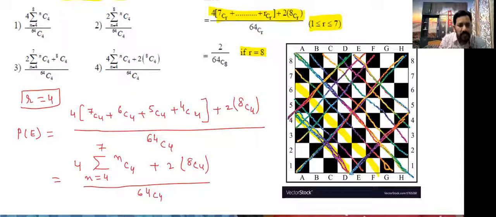Okay. So which option is correct, students? Observe carefully. 2 into 8C4, where is that? Only in the fourth option. So the fourth option is the correct answer. Okay, I think all of you understood now.